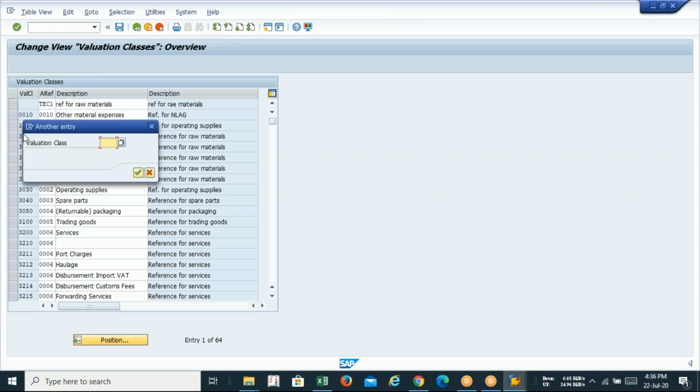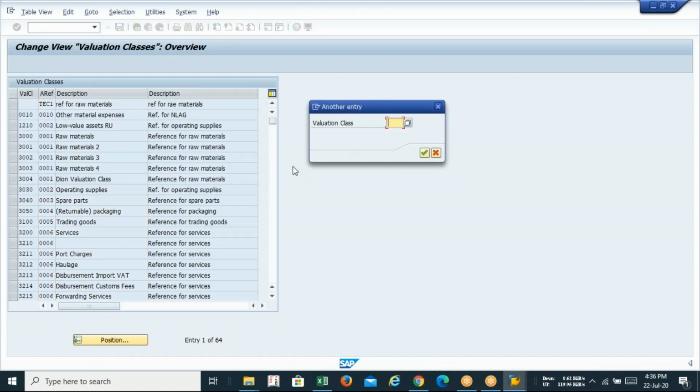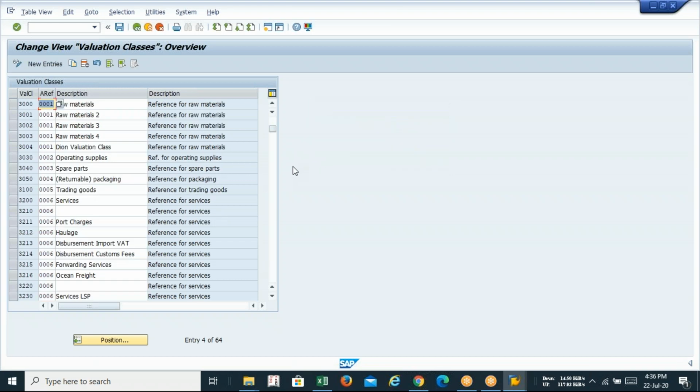Okay, so click on the position. So valuation class is how much? It's 3000. You just check whether 3000 is available in this table or not. If it is available, then okay. If it is not available, then you need to create. Sometimes some people experiment on this server and delete the existing one like 3000.